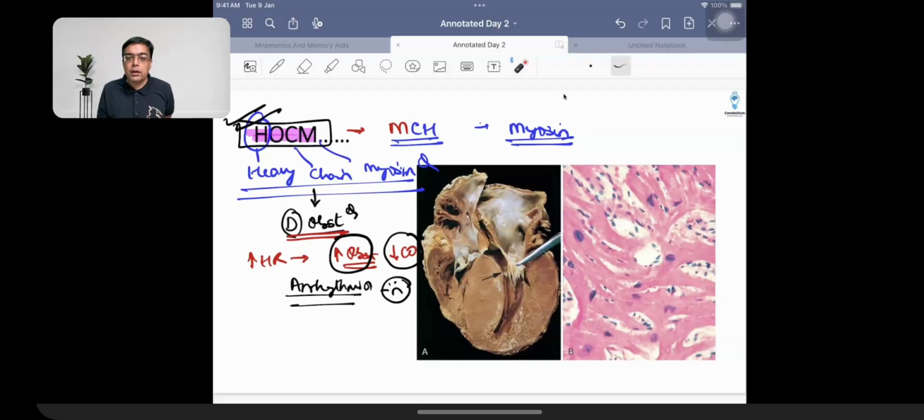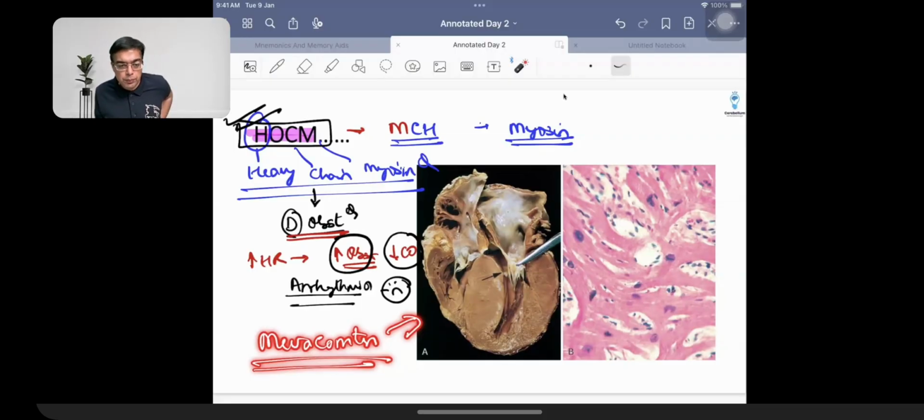beta blockers, right? The other drug which can be given for these patients is what we are making a mention of over here, that is mavacamten. Mavacamten, yes. If you are aware about this, I'm more than happy, but this is what you just need to have an idea. Mavacamten is an example of a drug that is given for a patient who's going to be having HOCM. ठीक है? That's what you need to remember.